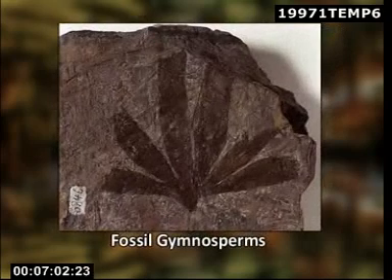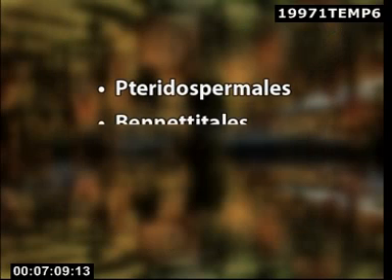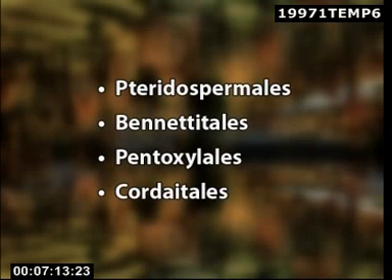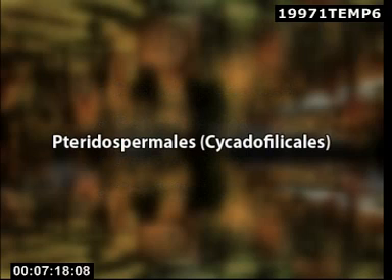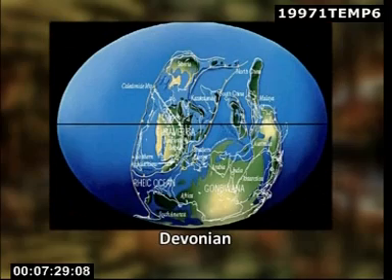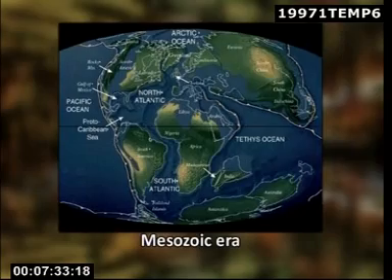The extinct gymnosperms are included under four orders, namely 1. Pteridospermales, 2. Bennettitales, 3. Pentoxylales, and 4. Cordaitales. Let us take up the first order, that is Pteridospermales. It is also called Cycadofilicales. The Pteridospermales or seed ferns came into existence during the Upper Devonian and lived through Carboniferous and Permian periods and reached their climax in the Mesozoic era.